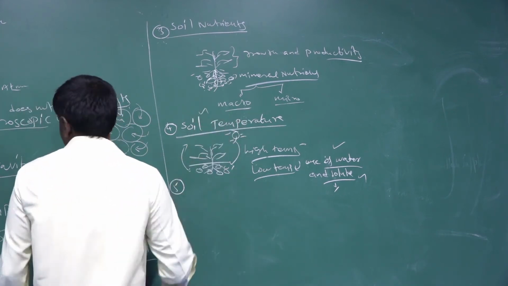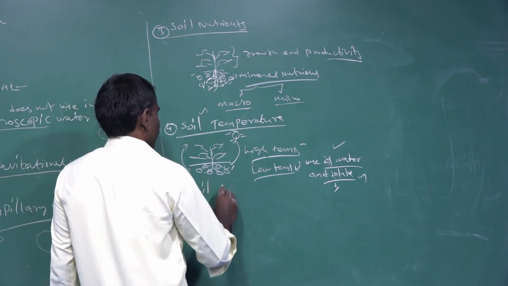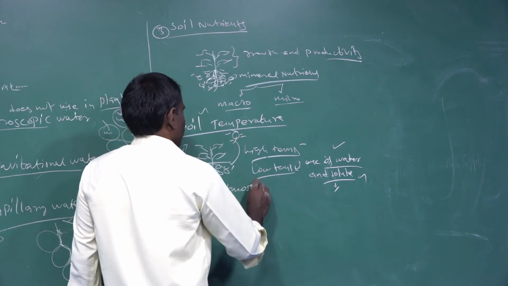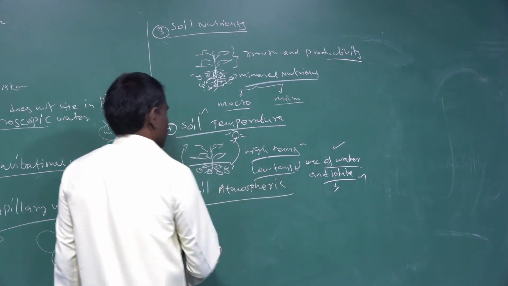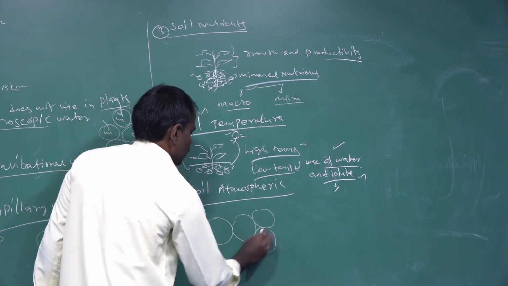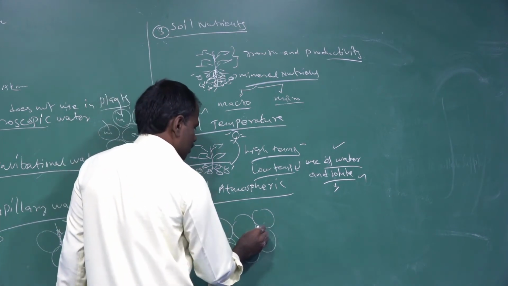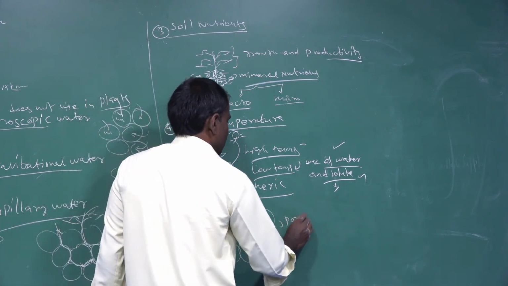And the fifth one is the soil atmosphere. In the soil particles, the space between them is the pore space.